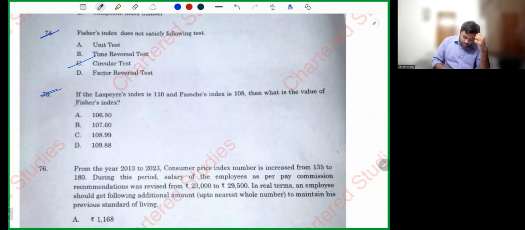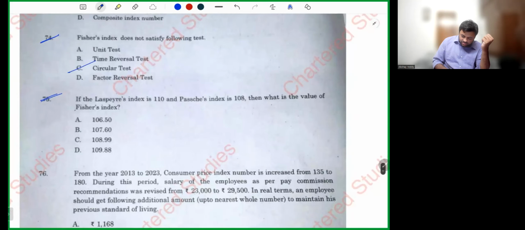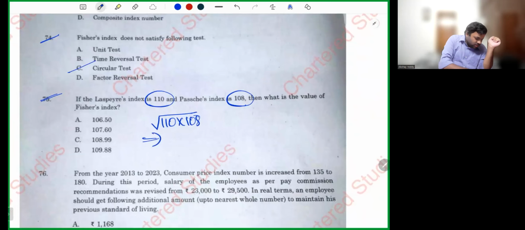75. How will you get Fisher's index number, my dear friends? Root of Laspeyres into Paasche. Root of Laspeyres into Paasche. 110 into 108 under root, 108.99.